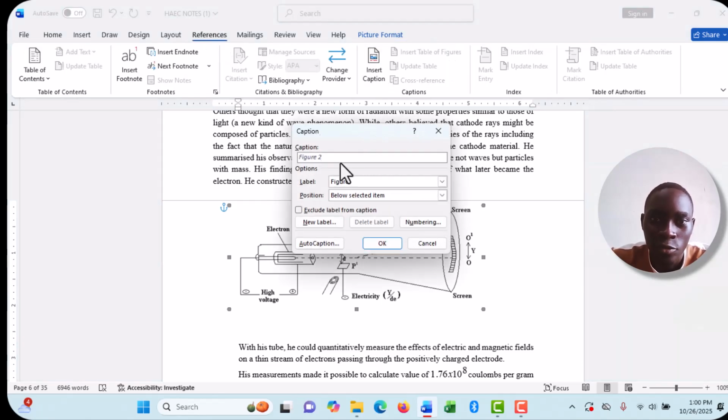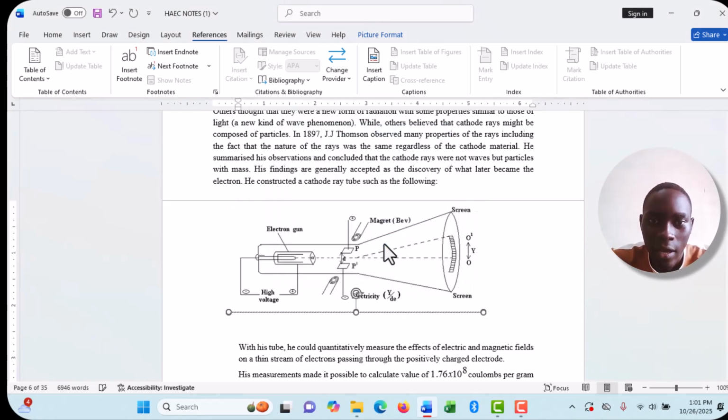When I insert caption, this will be figure 2 already, you can see. And then I label it. Leave it as a figure, leave the caption to be put below, and then I say okay.